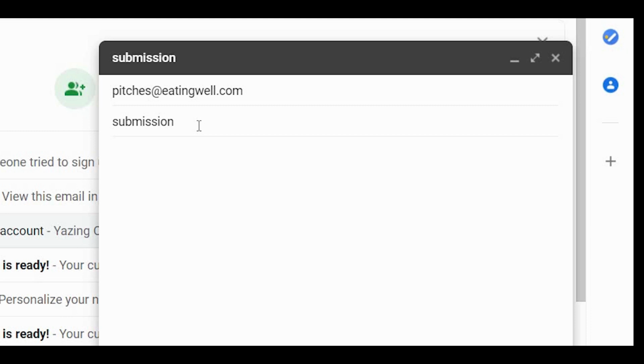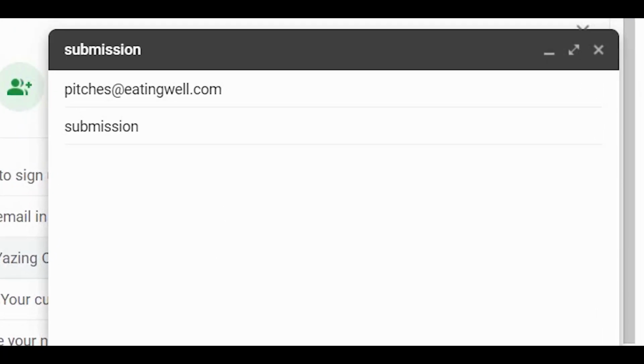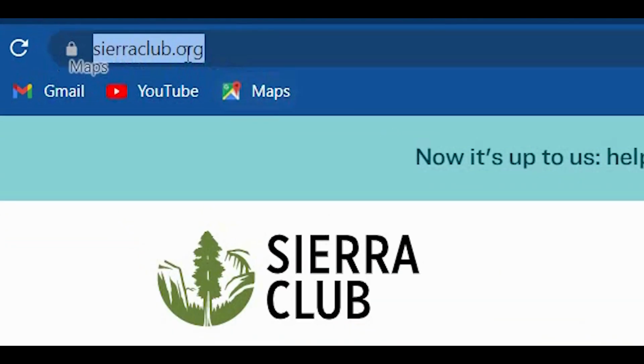The subject of the email is something like a submission form or just submission. And now, you will attach a file of your article in there and click on send. And if you already sent your article, just wait a couple of hours for their reply so that you will get paid. The second platform you can use to get paid online is called sierraclub.org.